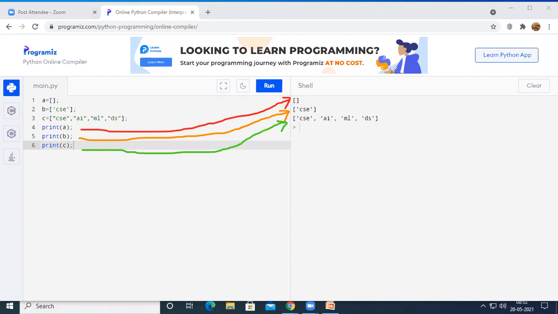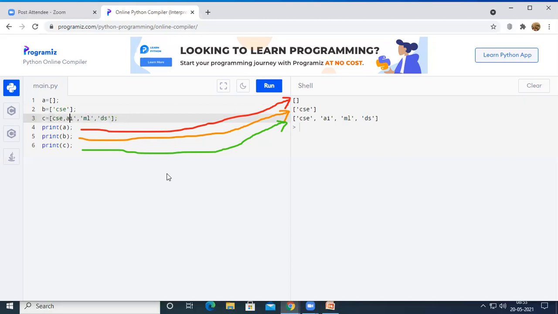At the same time, let us see what is going to happen if we use single quotes inside the list, where we are defining multiple values. So there is no error, right? Which means we can define a single element or multiple elements inside a list with single quotes or double quotes, or even triple quotes.